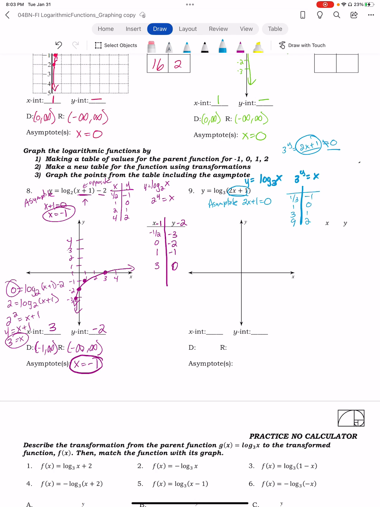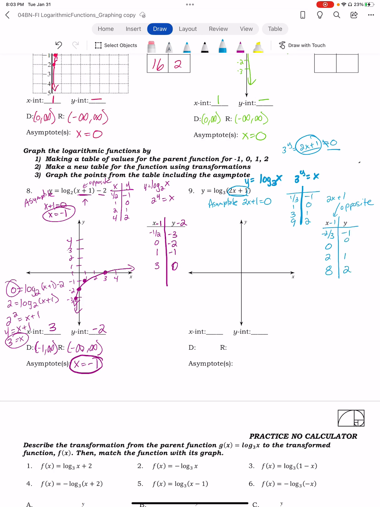Anyway, so I'm going to do 2 tables. The first thing I'm going to do, I always follow order of operations. So I'm going to take my x and my y, and I'm going to subtract 1 from all of my x values. So this is going to be negative 2/3. 1 minus 1 is 0, didn't get me this time. 3 minus 1 is 2. And 9 minus 1 is 8. Because this was 2x plus 1, you're going to subtract 1 because it's the opposite, and you follow order of operations. Your y values didn't change any.